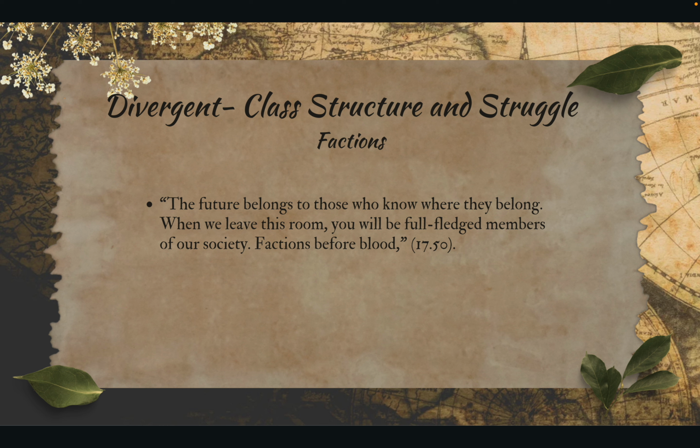This line shows how important identity is to the factions because it is a full commitment and there is no going back. Factions before blood shows that when you choose and have a faction that you fully commit to, you have to be loyal to it before family ties. By doing this, you have to cut off all connections to your past. This goes against human nature because you want to be close to those you know the most, which is a human weakness that they feel like they have to overcome.